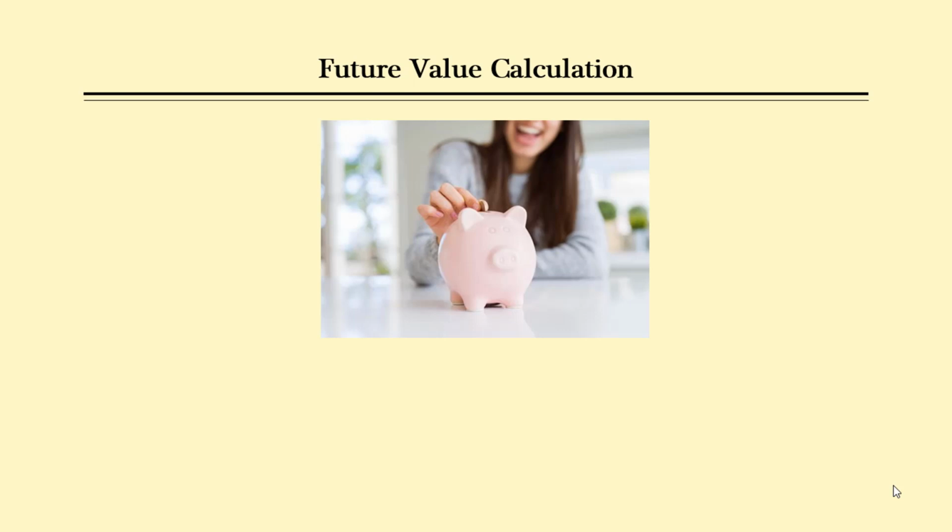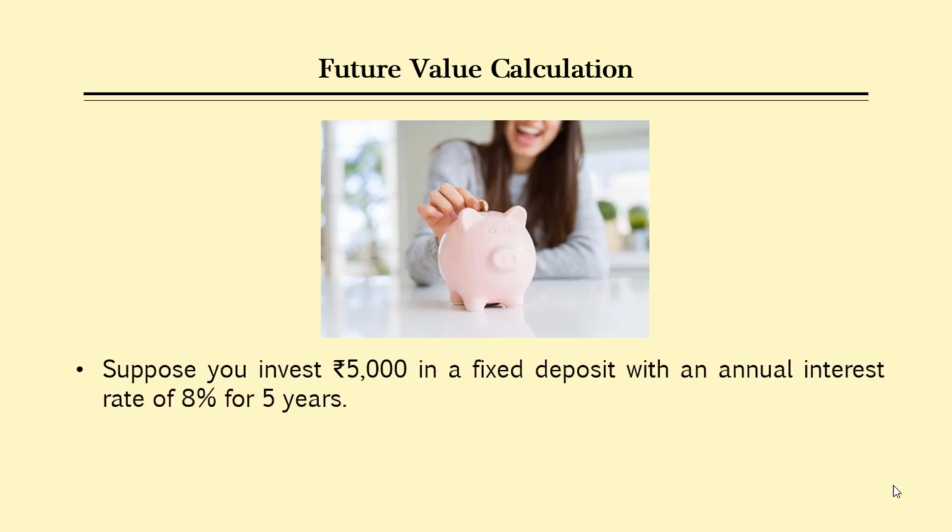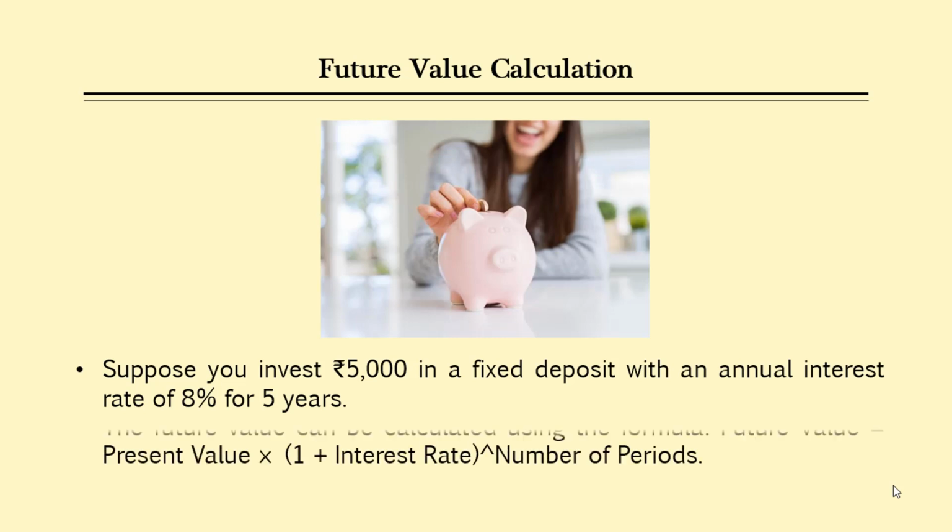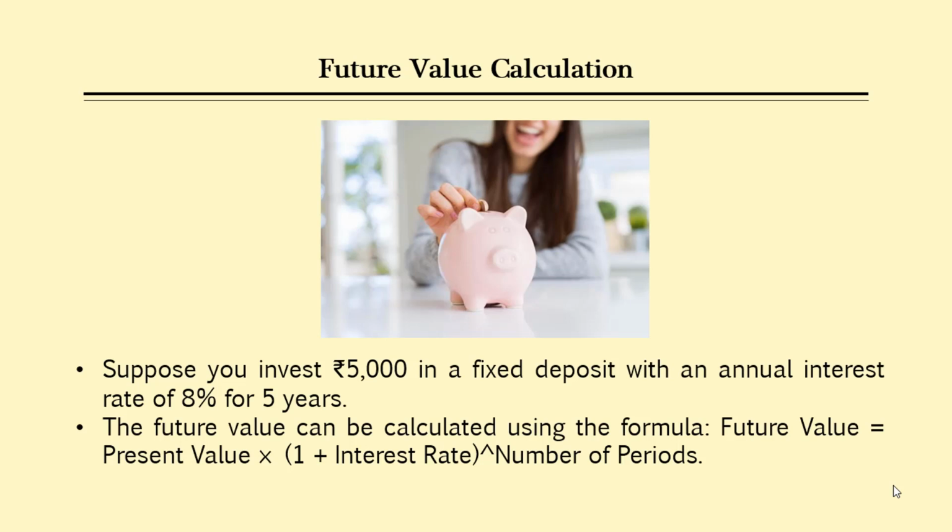Suppose you invest 5,000 in a fixed deposit with an annual interest rate of 8% for 5 years. To calculate future value, you can use the formula: future value is equal to present value multiplied by (1 plus interest rate) raised to the number of periods.